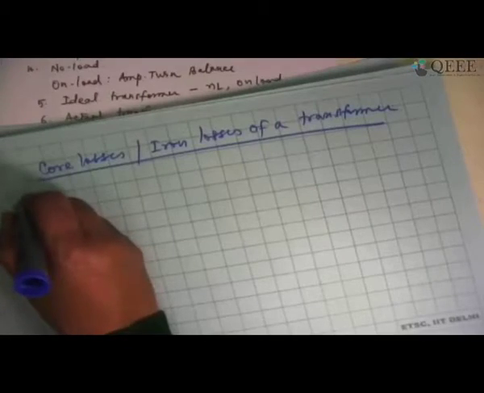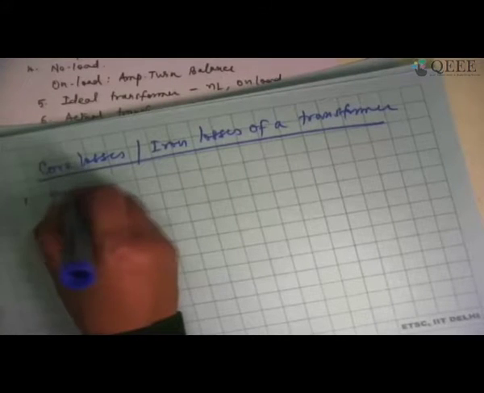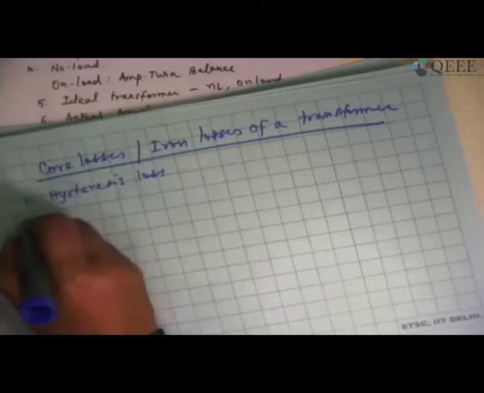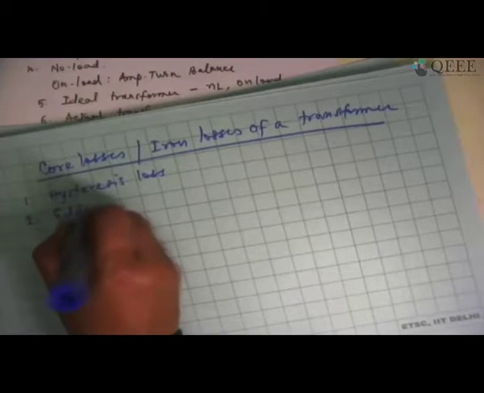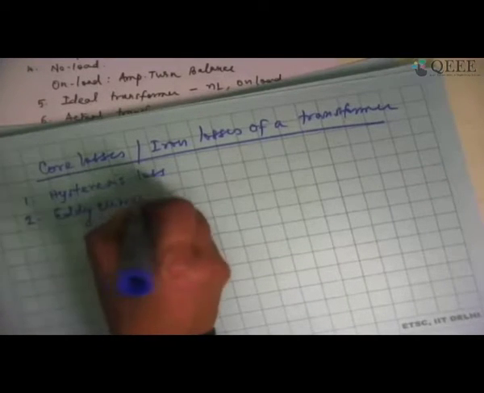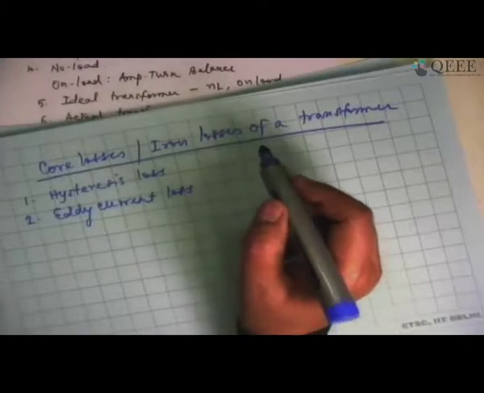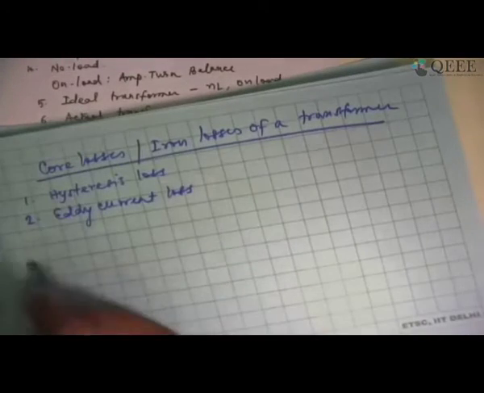That is manifested in the form of heat loss. So core losses essentially consist of two things: one is hysteresis loss, the other one is eddy current loss. We call this core loss or iron loss because it is taking place in the ferromagnetic core.